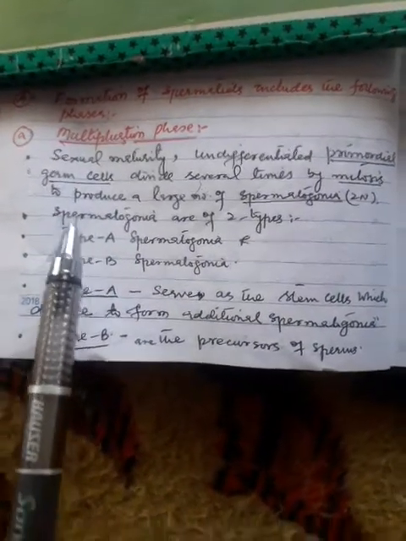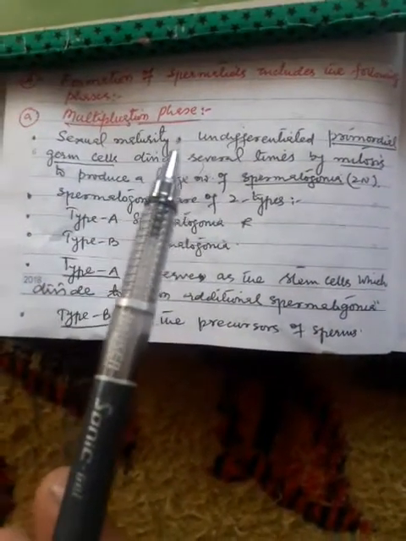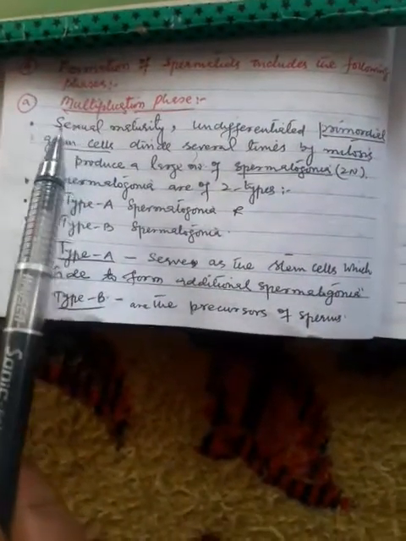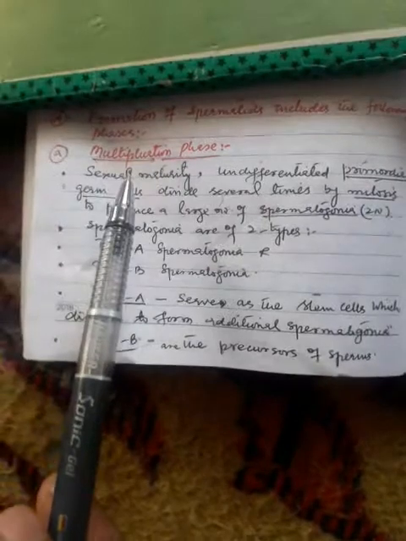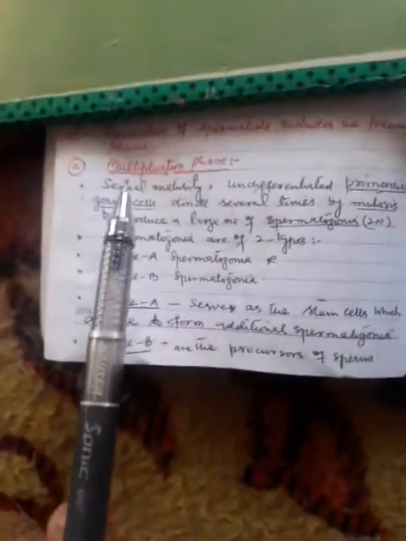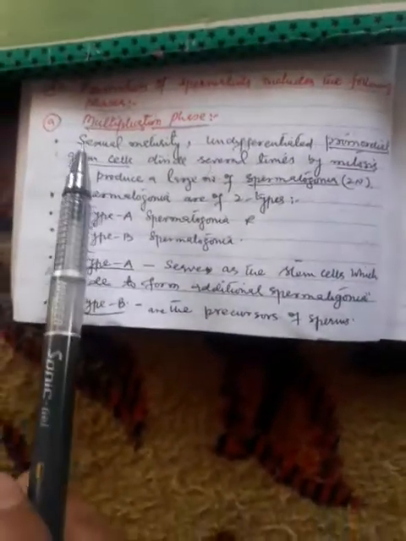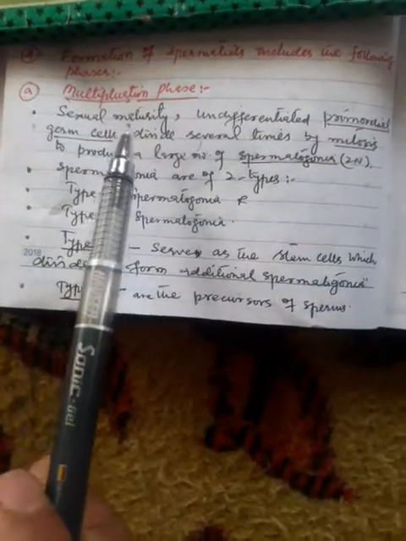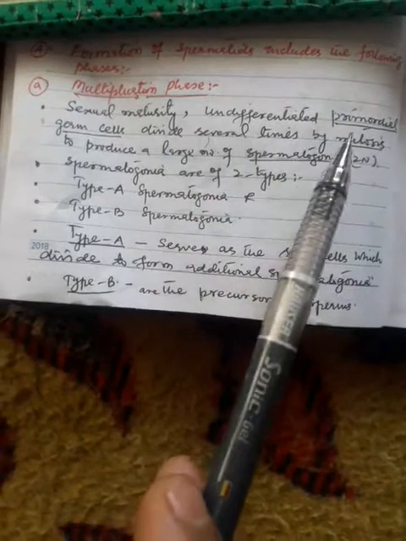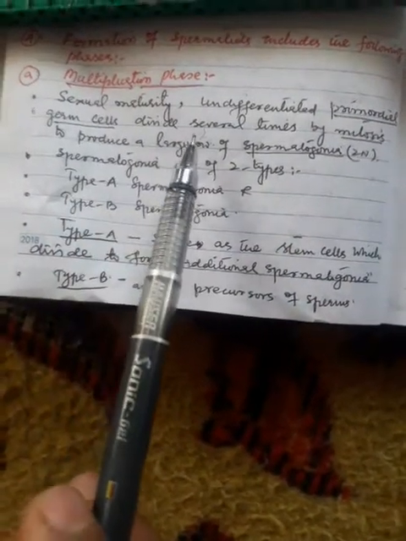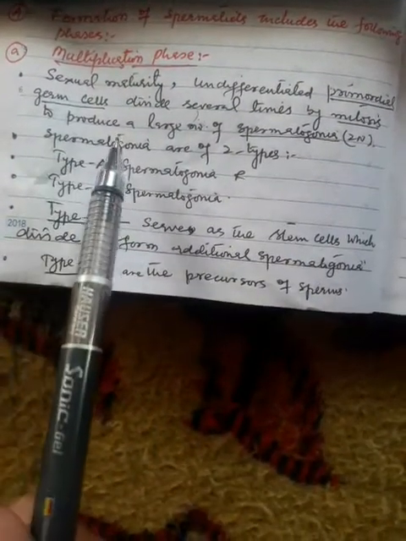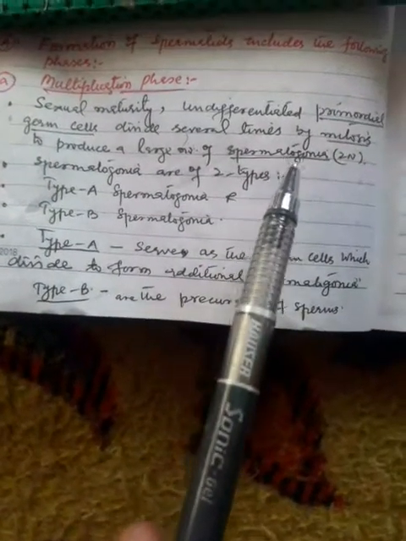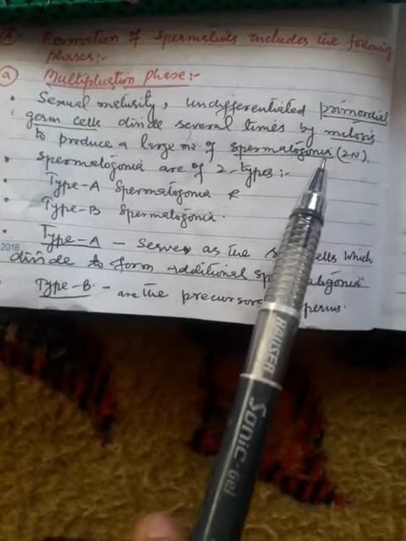First, the formation of spermatids includes the following three phases. These three phases are the multiplication phase, growth phase, and the maturation phase. Multiplication phase: on sexual maturity, undifferentiated primordial germ cells divide several times by mitosis to produce a large number of spermatogonia. Spermatogonia are diploid.